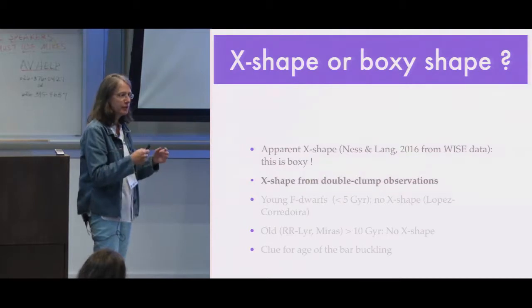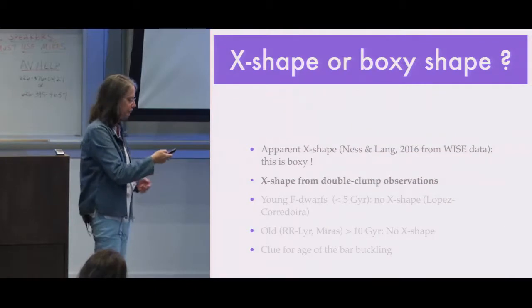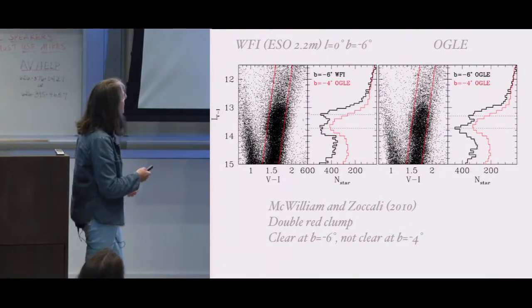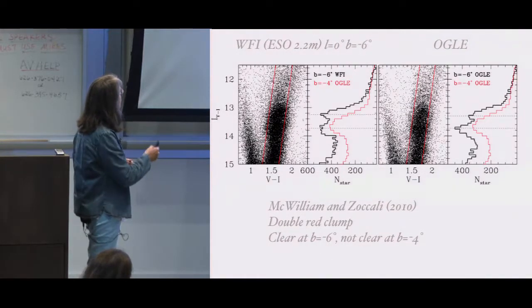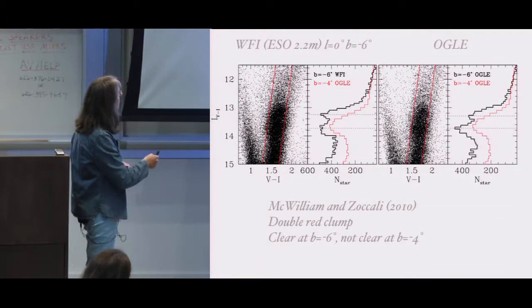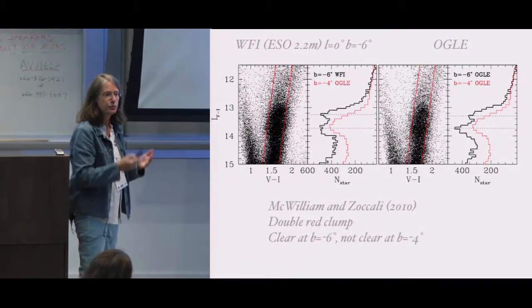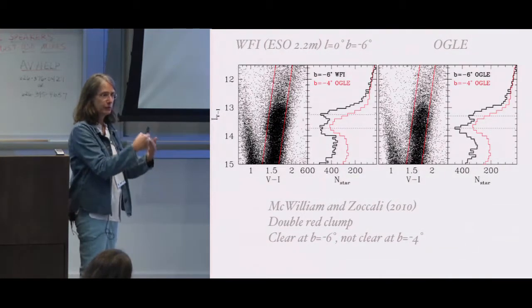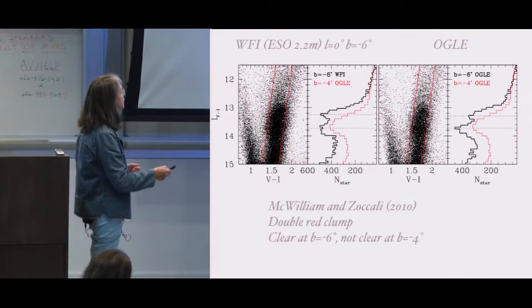And in this case, the X shape is perpendicular to the line of sight of us to the galactic bulge. If I explain what exactly the double clump is: when you see a color magnitude diagram towards the bulge, this is from Hugel in this case. When you count the stars along this red giant branch, you see two clumps. Normally, if the population is unique and all at the same distance, you should have one clump. But in some fields, you see two clumps.